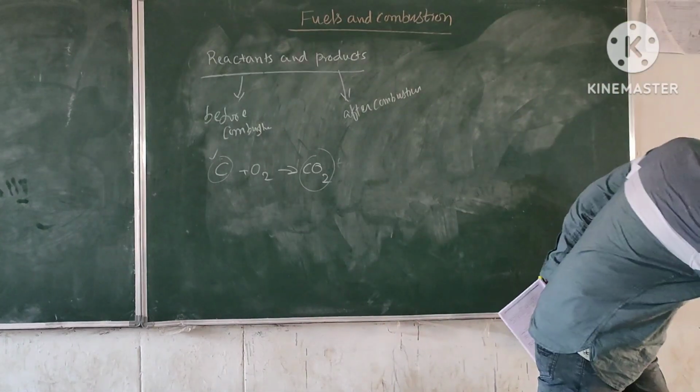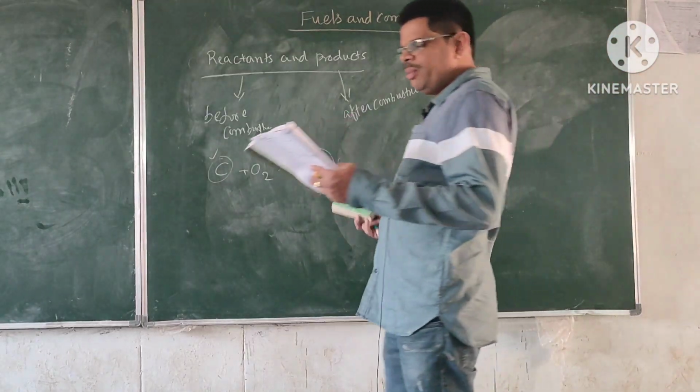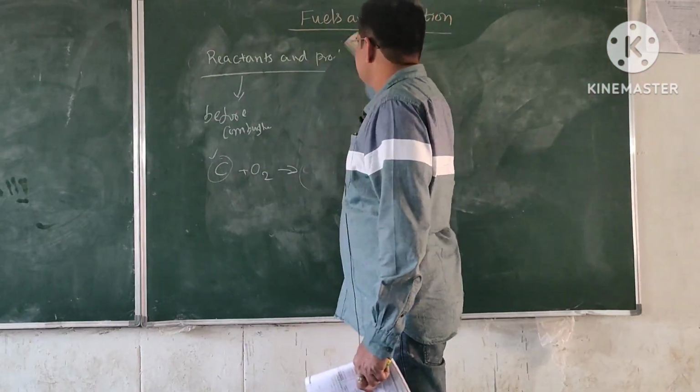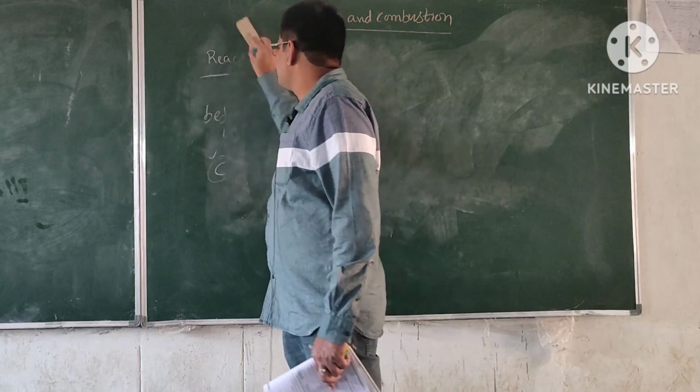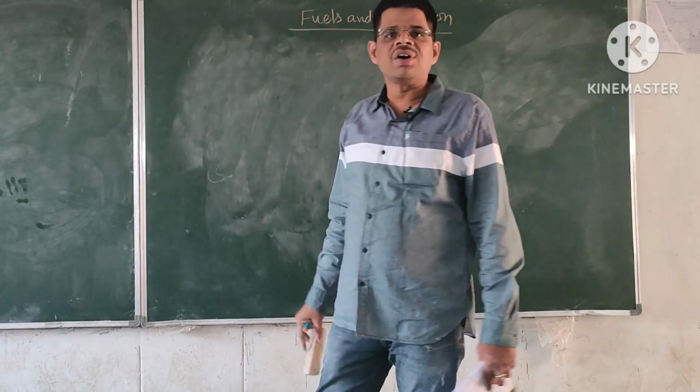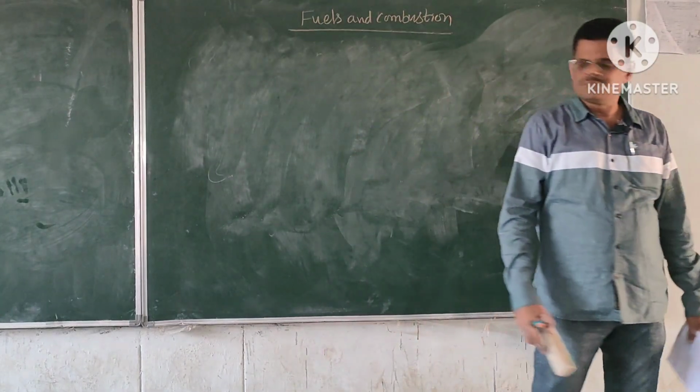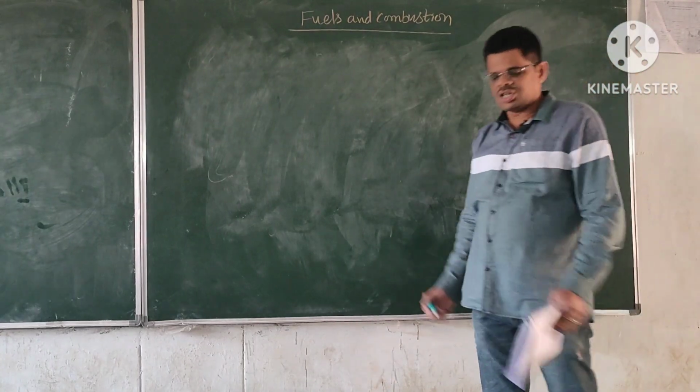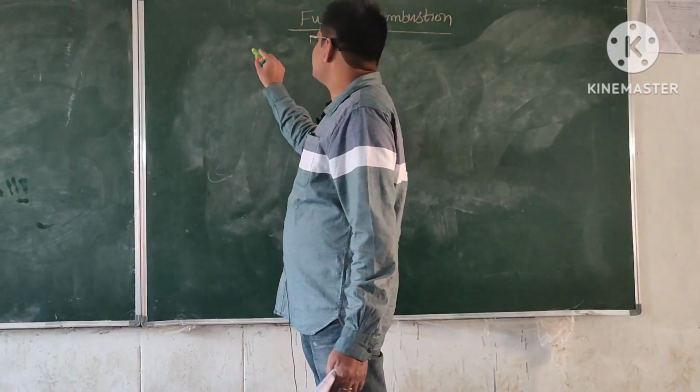Next one, stoichiometric air. So we have seen this term in air fuel ratios, stoichiometric fuel air ratio. Similarly, stoichiometric air, what does it mean?